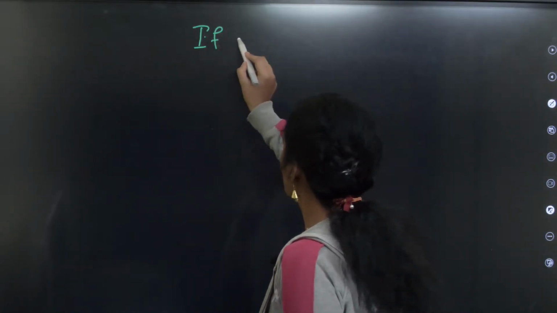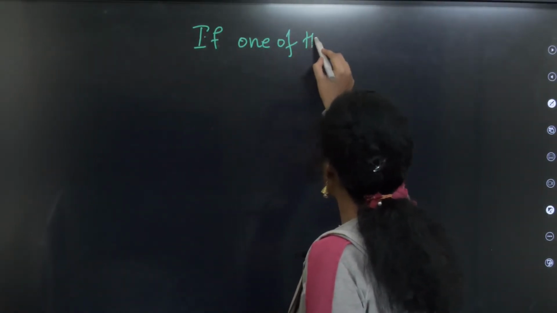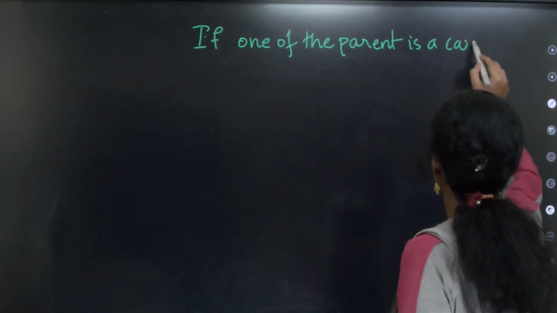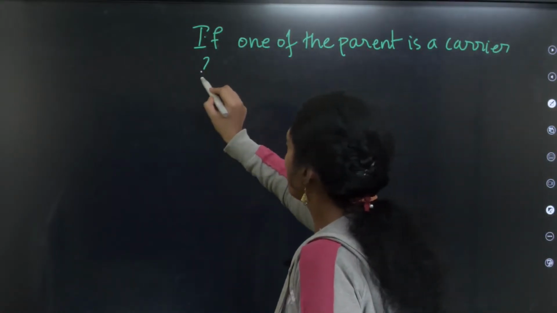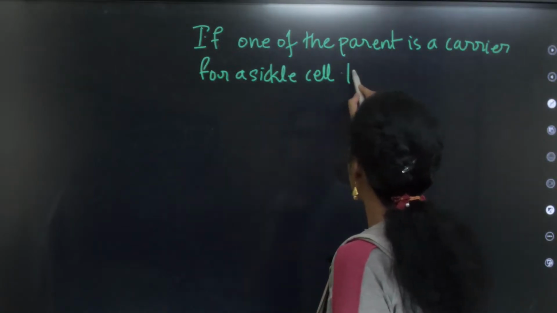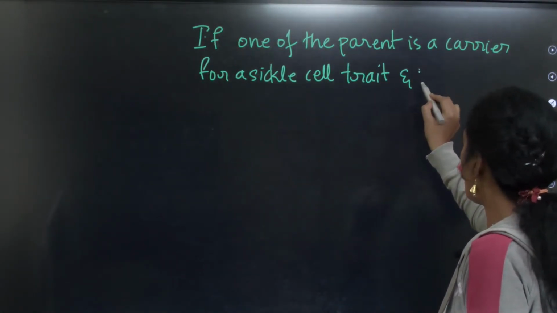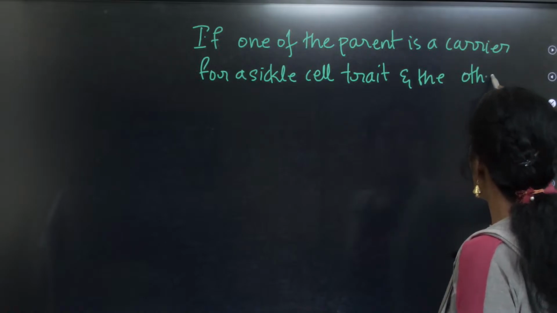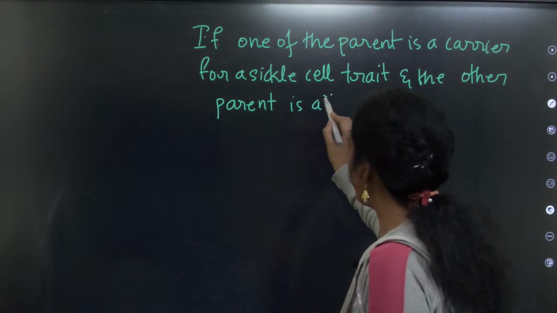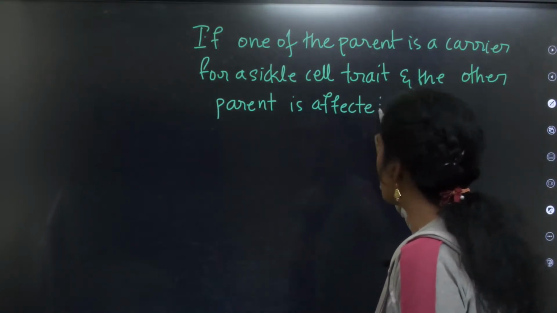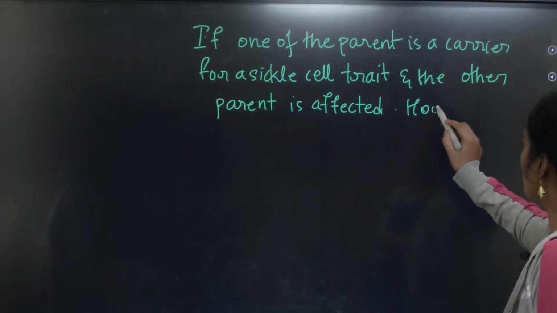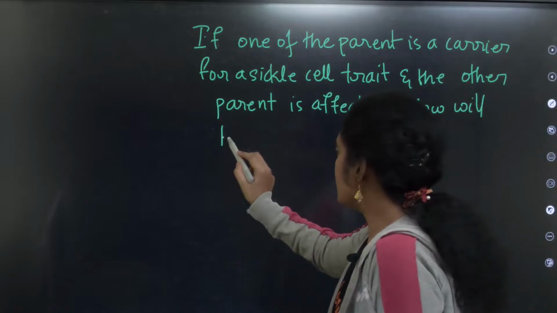If one of the parents is a carrier for the sickle cell trait, and the other parent is affected, meaning the other parent is having sickle cell trait. Okay, what will be the progeny, or how will be the progeny?